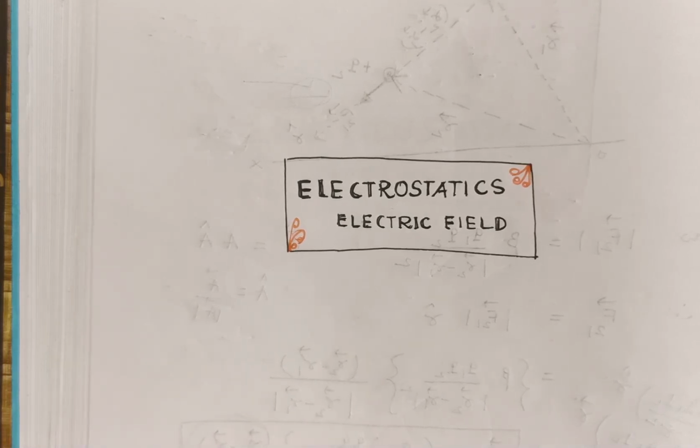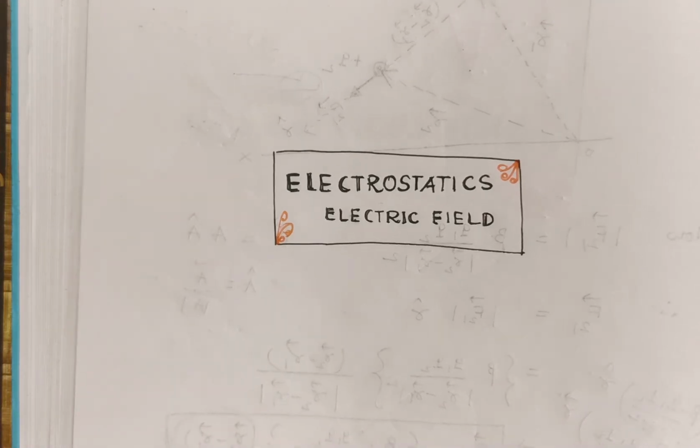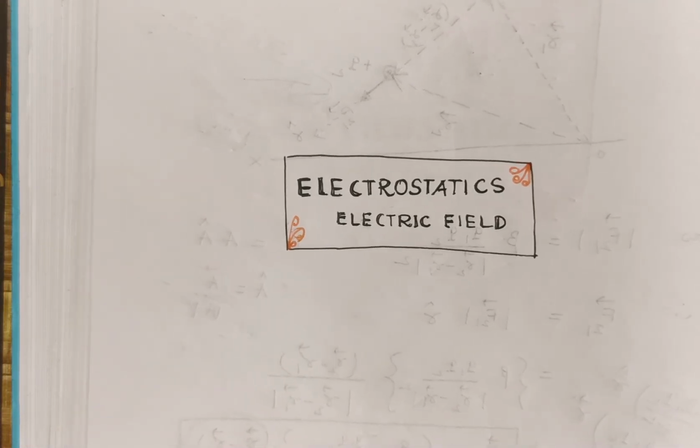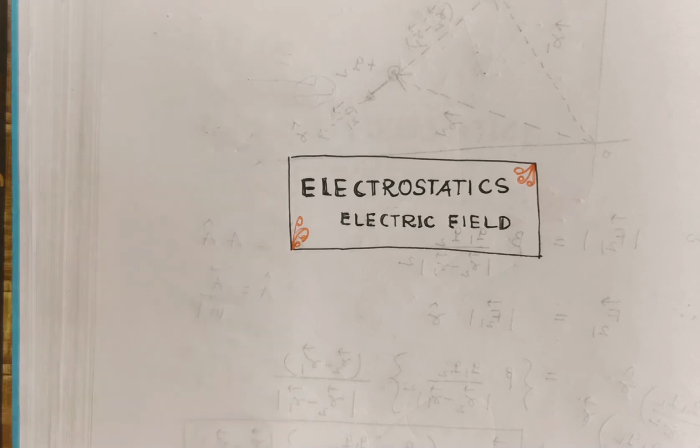It depends upon the magnitude of the source charge, which is directly proportional, and with increasing distance r from the source charge, the electric field intensity decreases. If you increase the permittivity of the medium, then the electric field also decreases. And it is very important to remember, electric field intensity is independent of the magnitude of the test charge.